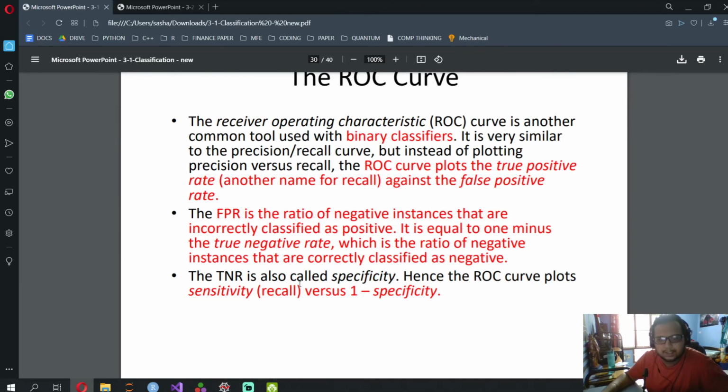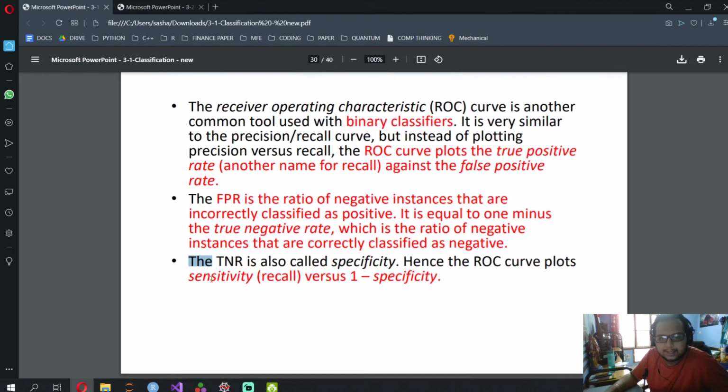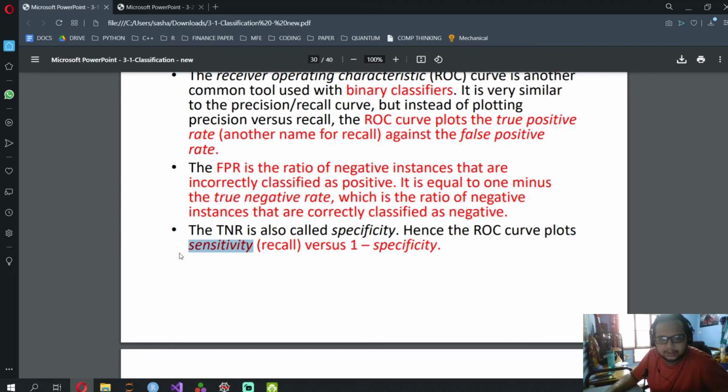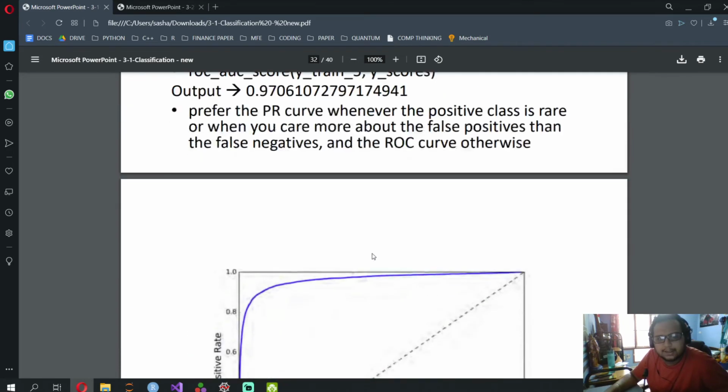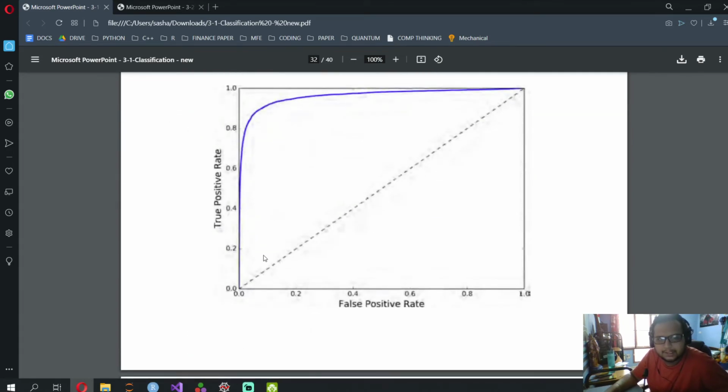Write that it is 1 minus specificity, or the true negative rate. Then write that the ROC curve plots sensitivity, which is recall, versus 1 minus specificity, and then you draw this graph. Make sure it's 0 to 1.